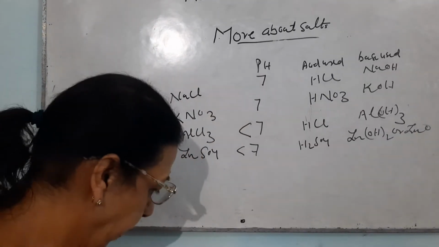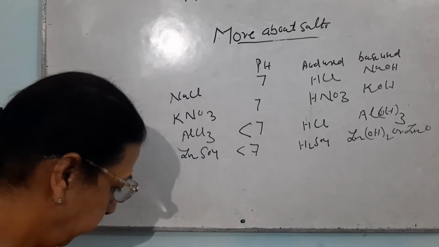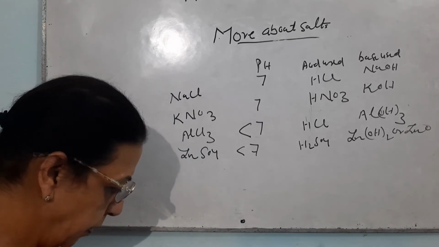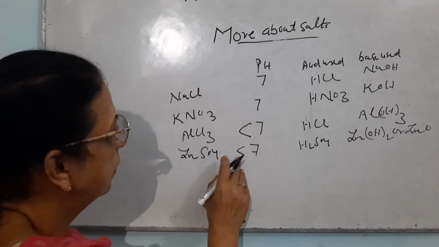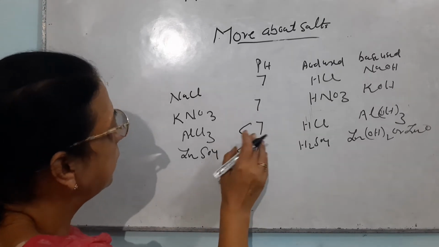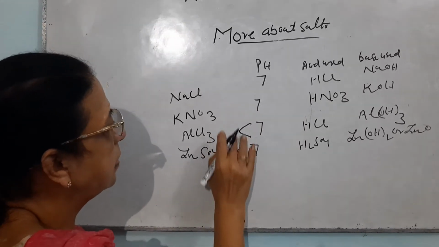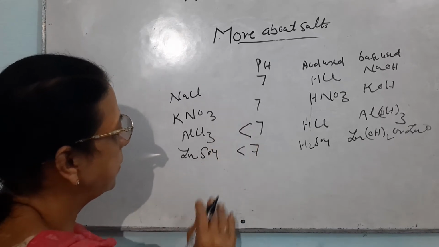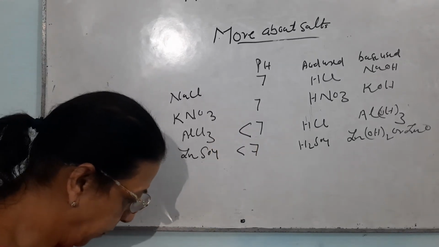Now, in this case, if we see the pH, it is not greater, it is less than 7. In both the cases, the pH is less than 7.